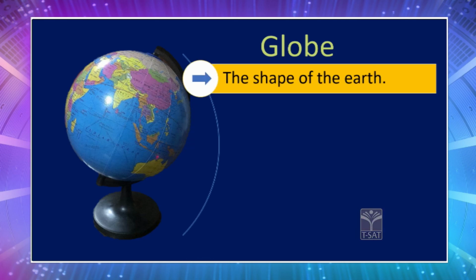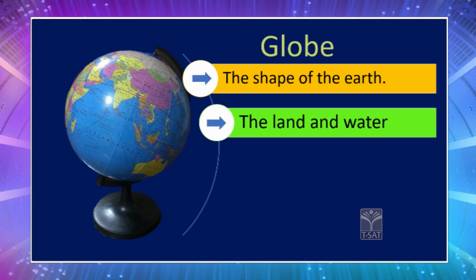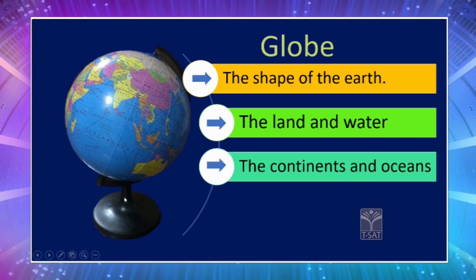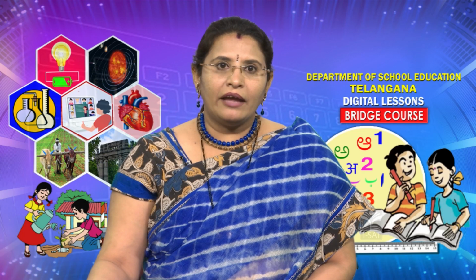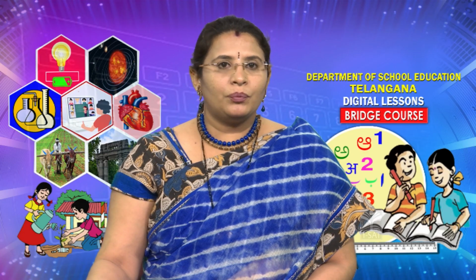The first information that is given by the globe is it tells us about the shape of the Earth. Then it tells about the land and the water bodies on the planet Earth. It also tells us about the continents and the oceans that are found on the planet Earth, and it tells us about the latitudes and longitudes. Now, children, I will be explaining each of this in detail. Let us start with the globe.